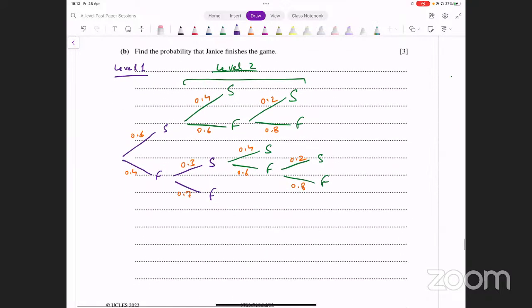Probability that she finishes the game. What cases are we talking about here? Finish game का क्या मतलब है? Second level पे भी जाके she is successful. कौन सा केस हो सकता है? या तो वो ये वाला केस होगा, या ये वाला केस होगा, या ये वाला केस होगा. ये 3 केस हैं, ठीक है. तीनों successful, या एक और भी है, ये भी है. दोनों first time successful, that's one case.